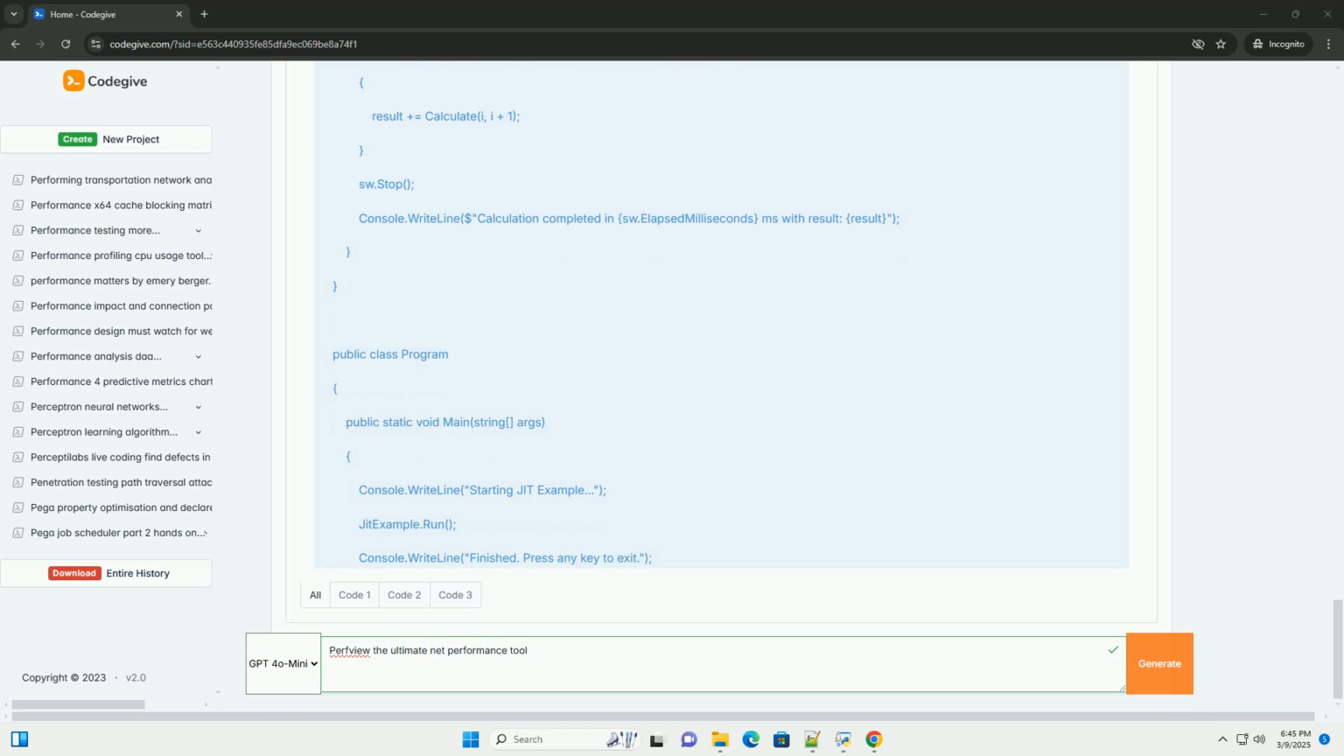There is no traditional installer. 3. Running as administrator: PerfView requires administrative privileges to collect system-wide performance data. Right-click on PerfView.exe and select Run as administrator.